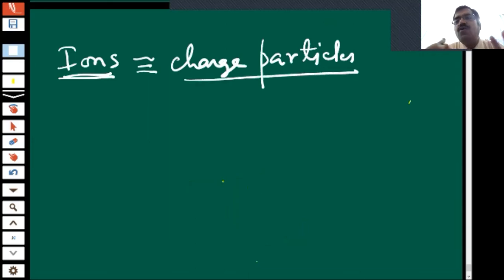Now don't panic about how these charges are developed.